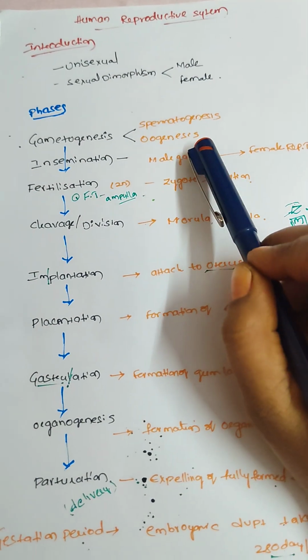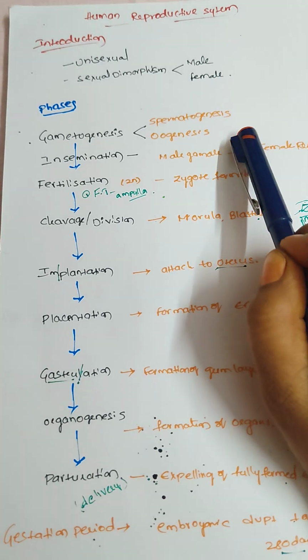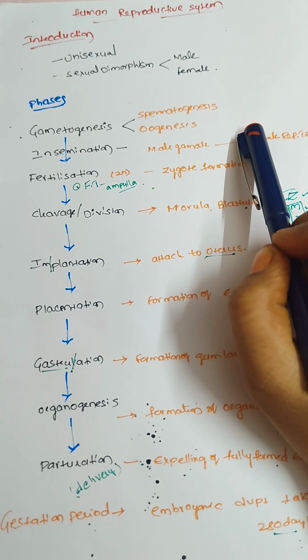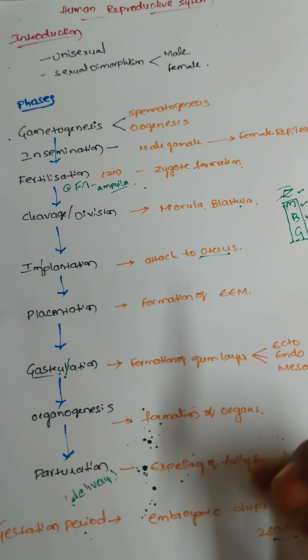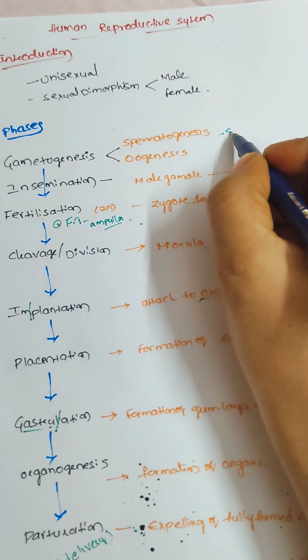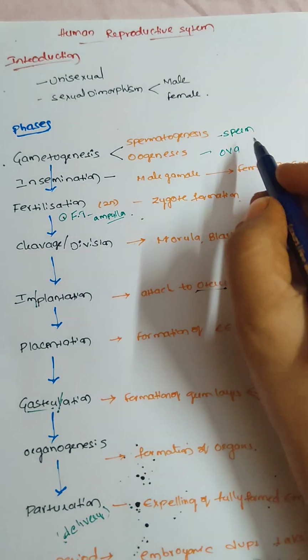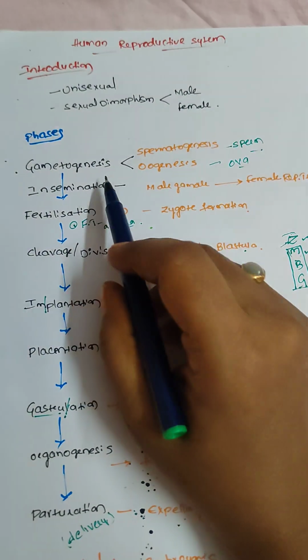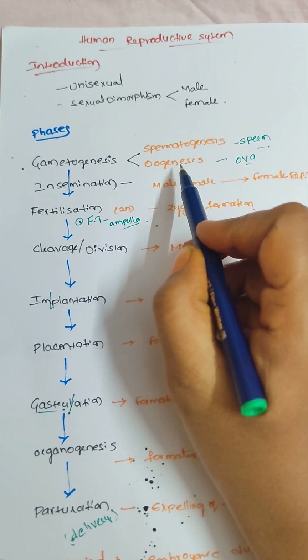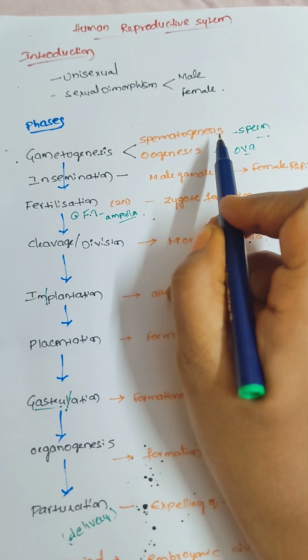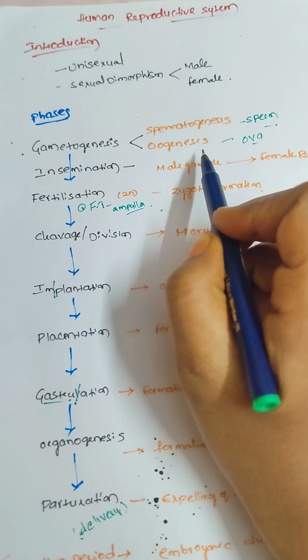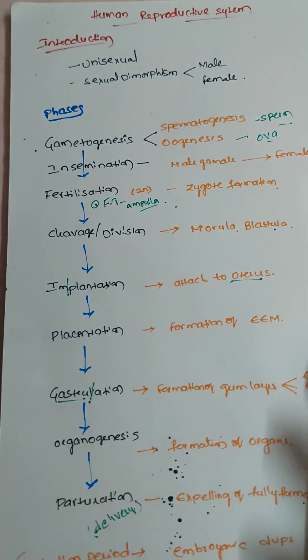By the process of oogenesis, the female organism produces ova. So sperm and ova are the gametes produced by the individual organisms, by spermatogenesis in male and oogenesis in female. That is the process of gametogenesis.